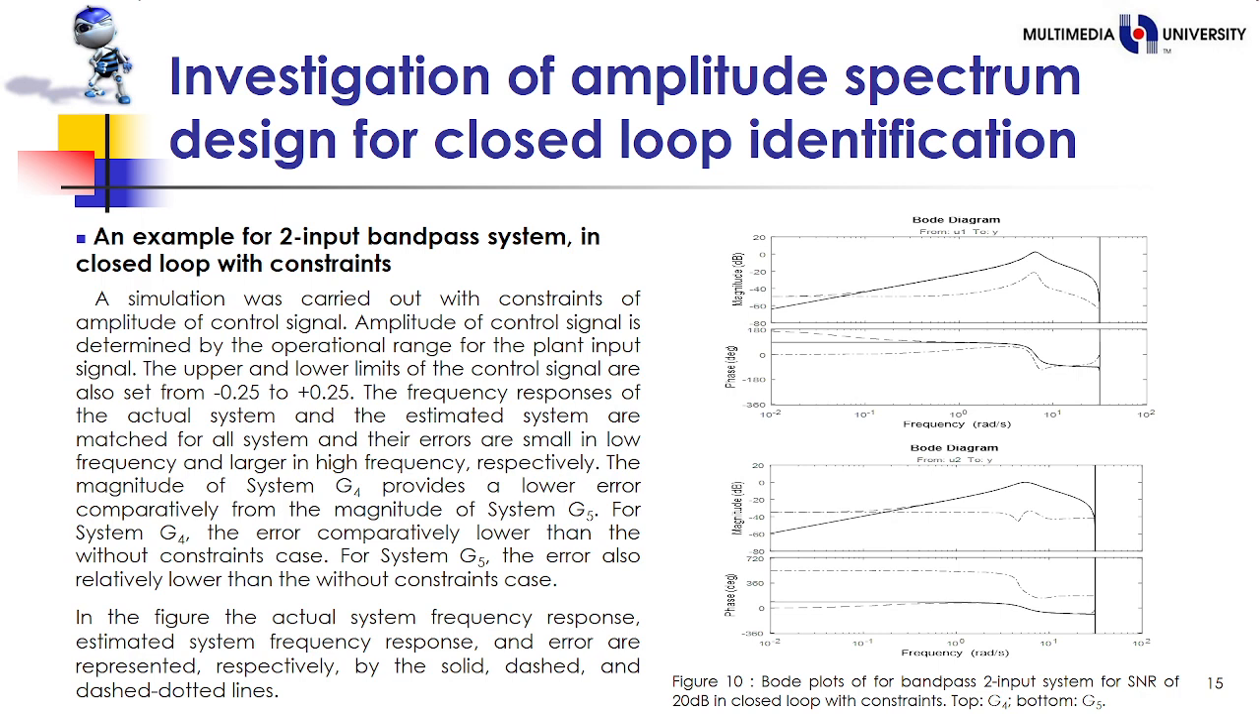The frequency responses of the actual system and the estimated system are matched for all systems, and their errors are small at low frequency and larger at higher frequency, respectively. The magnitude of system G4 provides a lower error compared to the magnitude of system G5. For system G4, the error is lower than in the without constraint case. For system G5, the error is also relatively lower than in the without constraint case.